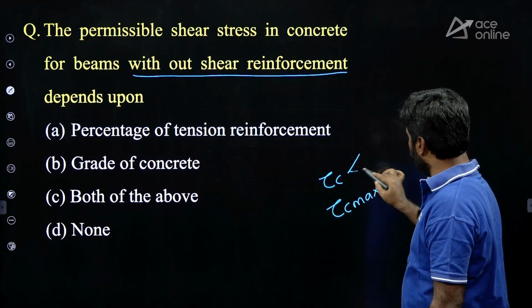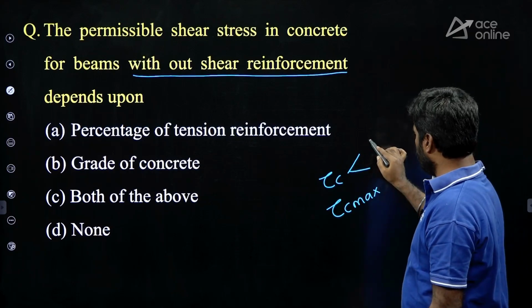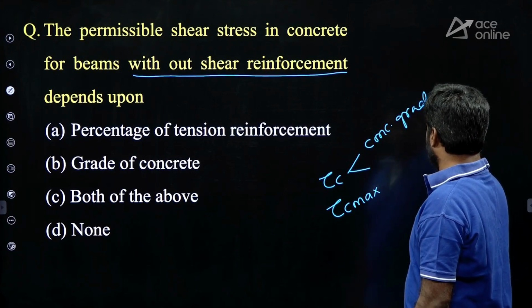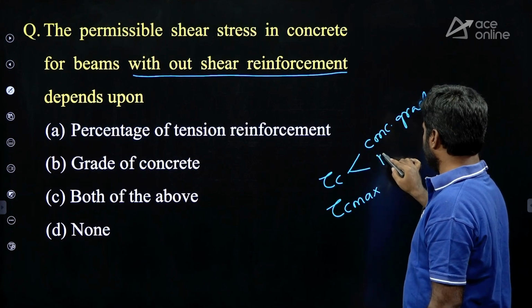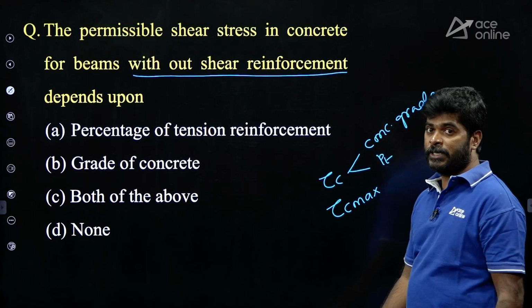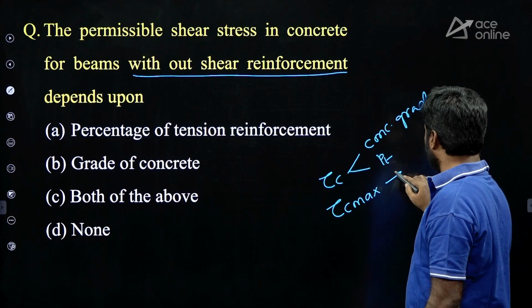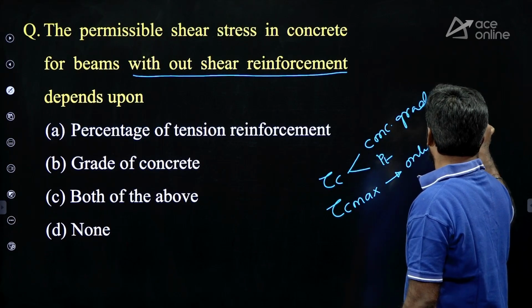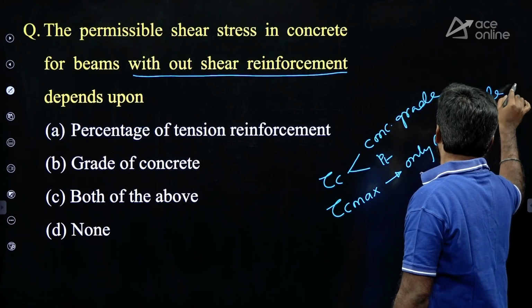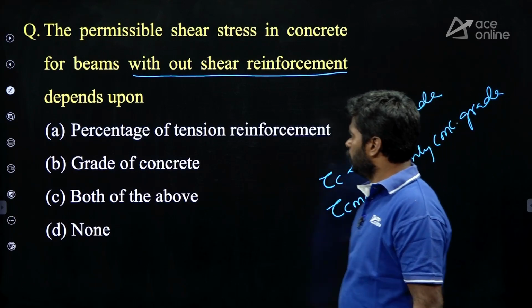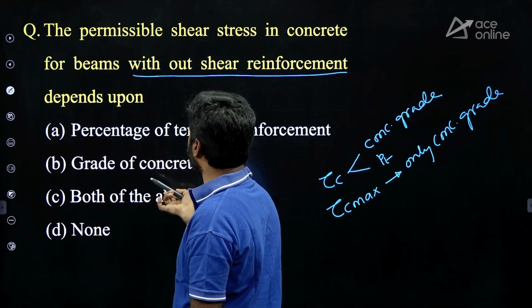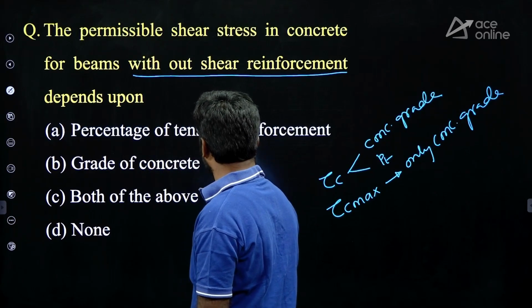Tau C depends on two things: concrete grade and percentage of tension steel. Tau C max depends on only concrete grade. Here without shear reinforcement, it means it is tau C only. So it depends on both.